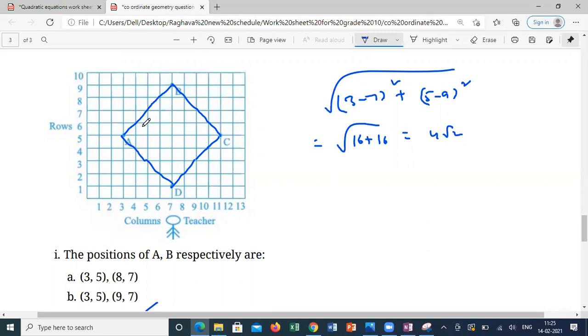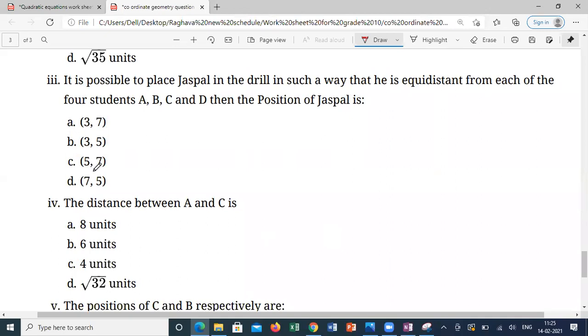Yes, sir. If it is a square, the midpoint of the diagonal is equidistant from all vertices. Suppose I am keeping a person here, he is equidistant from all the 4 persons A, B, C, D. What is this coordinate? 7, 5.